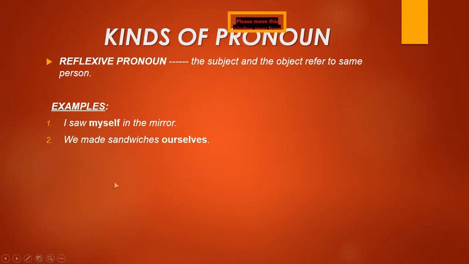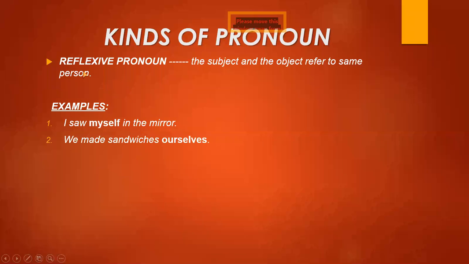Now I come to the third kind of pronoun, that is reflexive pronoun. Reflexive pronoun is showing that pronoun which comes in the sentence in which the subject and the object refer to the same person. The subject is referring the person and similarly the object is referring the same person. Like some examples are here. I, which is a subject here, I saw myself in the mirror. Okay, the object in the mirror is related to the same subject, and myself is used here as a reflexive pronoun.